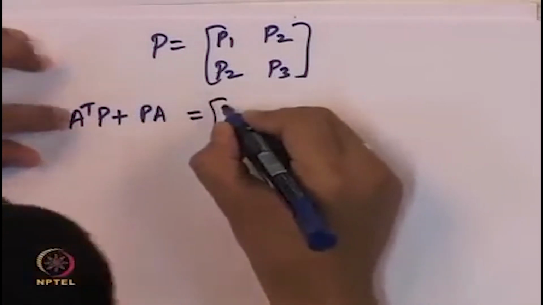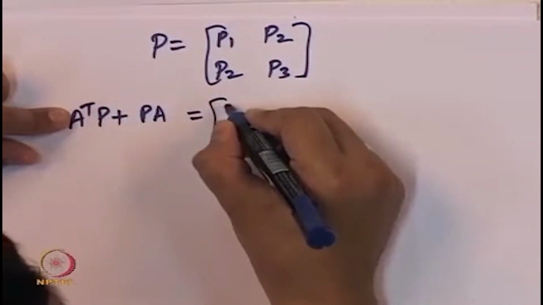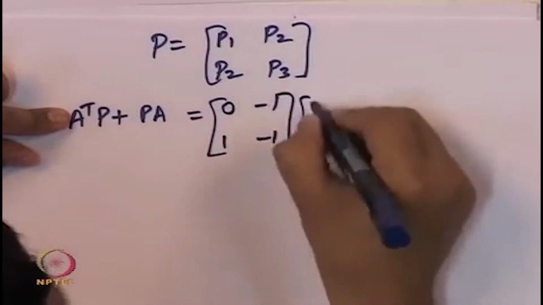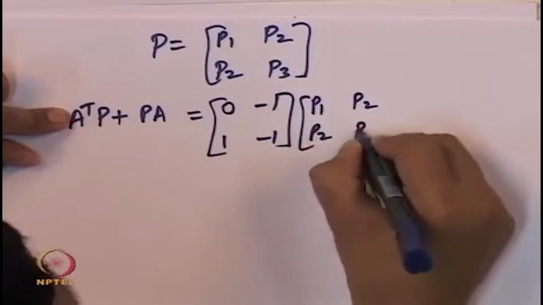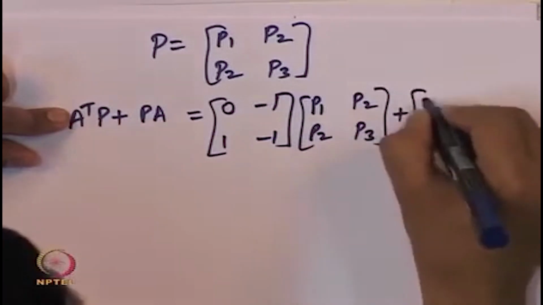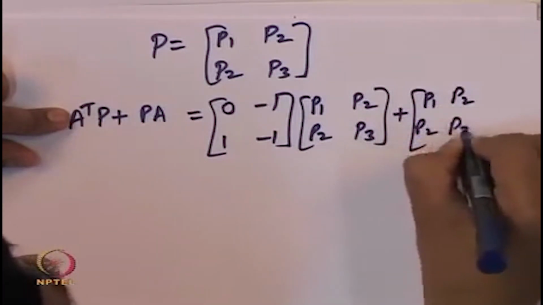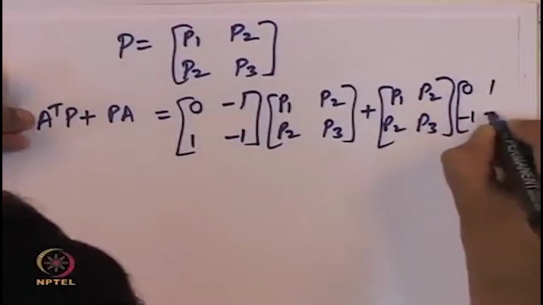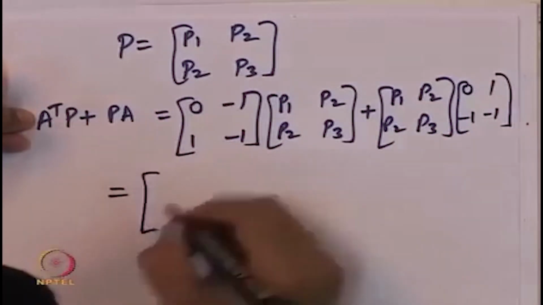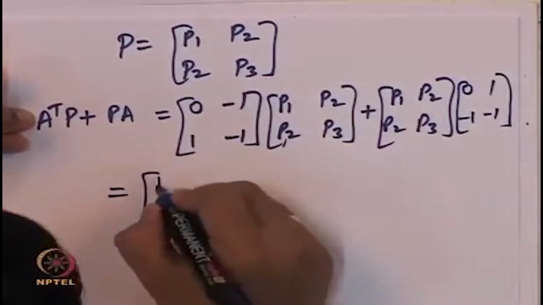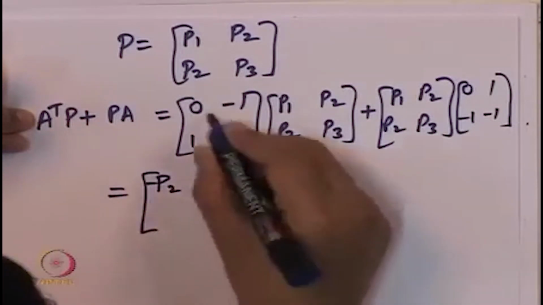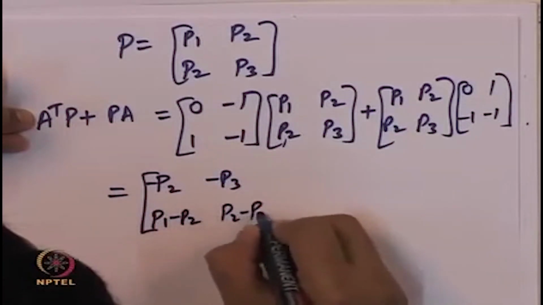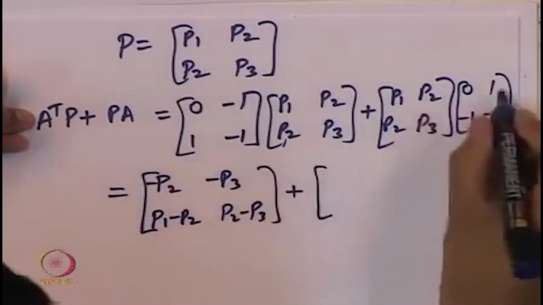This gives us, for A transpose, we will write 0 minus 1, 1 minus 1 times P1, P2, P2, P3 plus the same matrix P1, P2, P2 P3 times A, which is equal to 0 1 minus 1 minus 1. And when we solve this, we get minus P2 minus P3, P1 minus P2 and P2 minus P3 plus this particular matrix product.